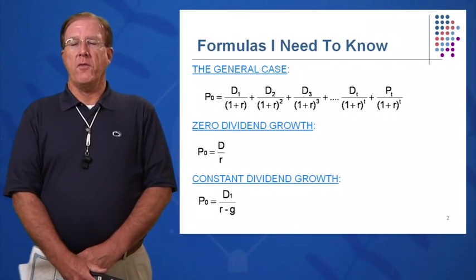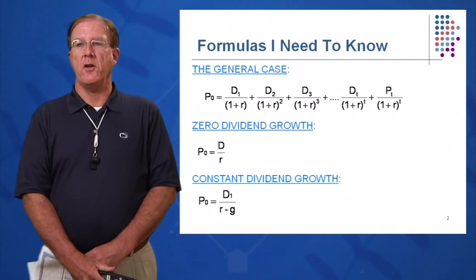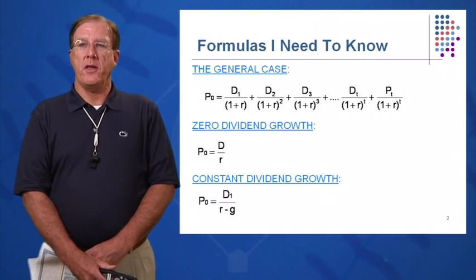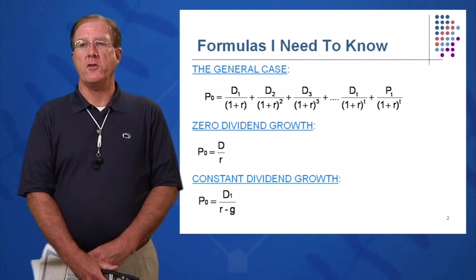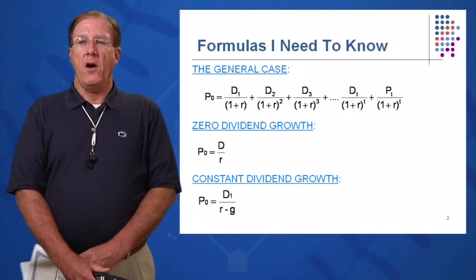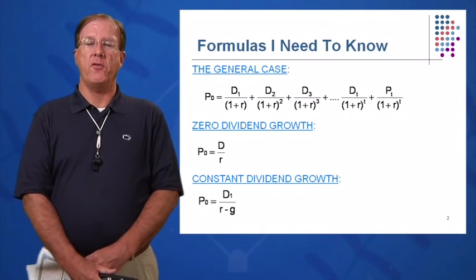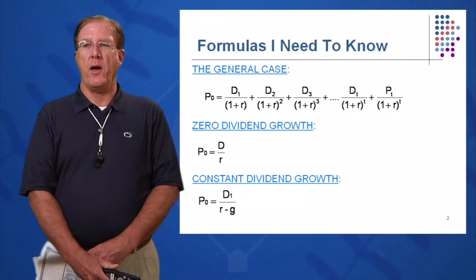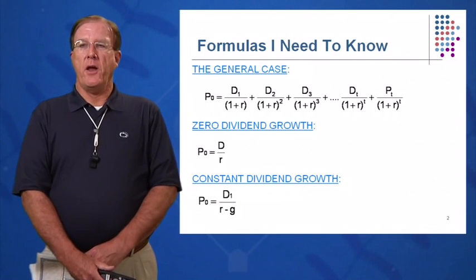We're going to go over several cases that will help us to value stock. There are many others that are a lot more complex, but these are very good general cases. First of all, what I'm going to call the general stock valuation equation, I'll call it wildly fluctuating. It's where dividends are all over the place. They may grow at a supernormal rate for several years and then step back to a more normal rate. So we're going to call that one the wildly fluctuating or general stock valuation model. It's the first equation you see here.